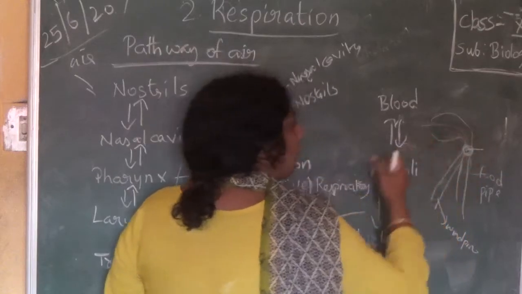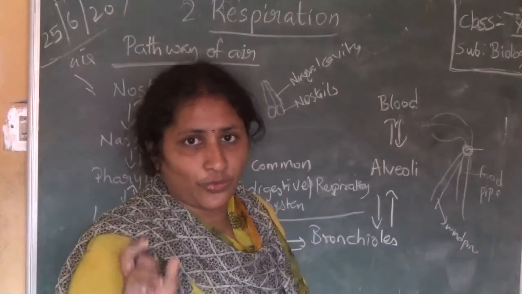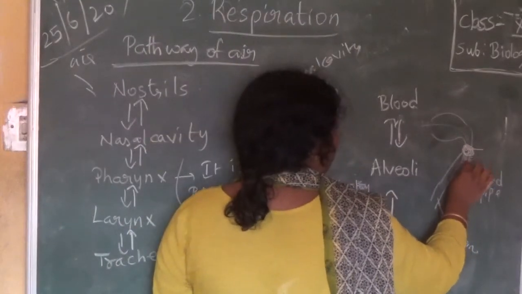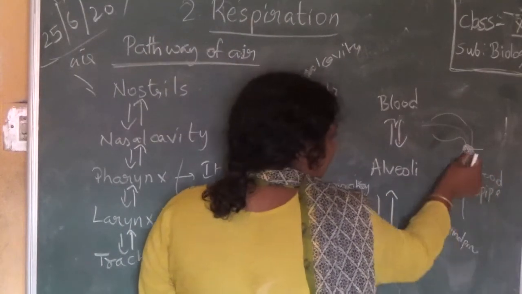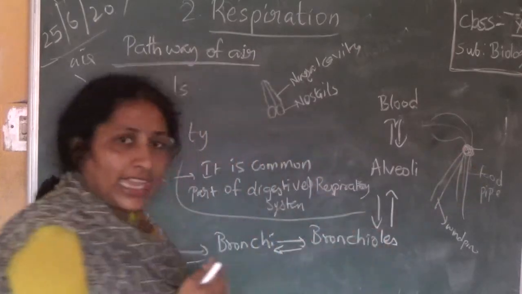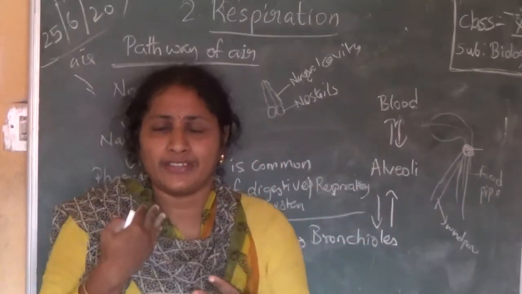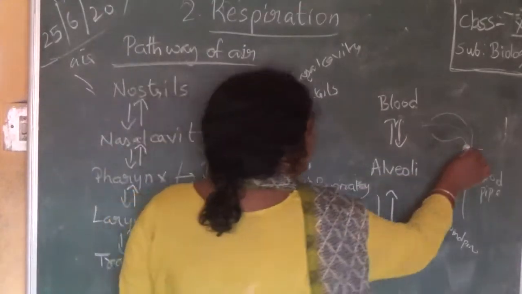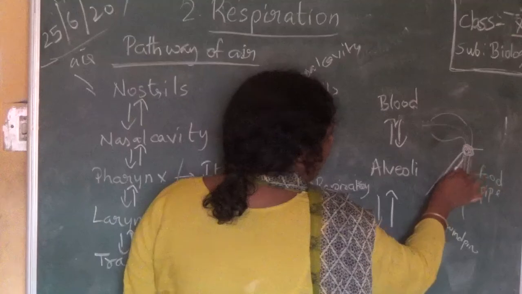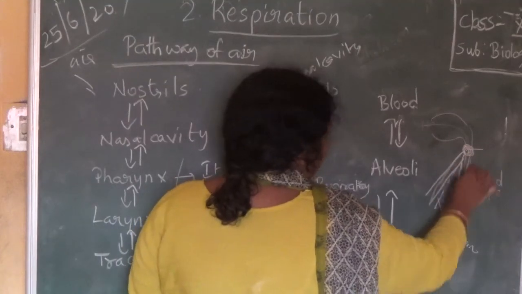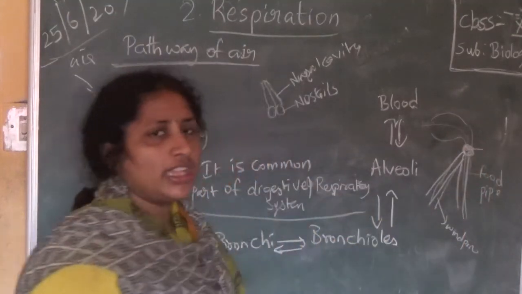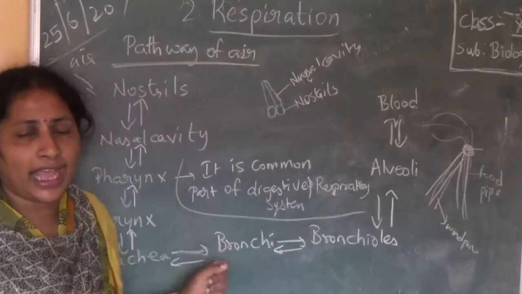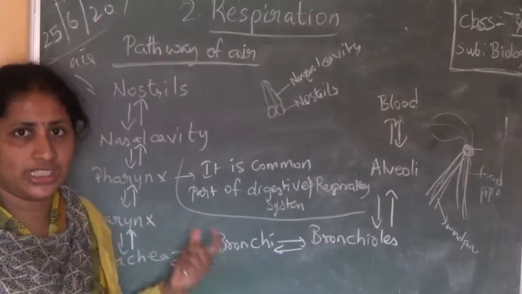So the mouth or the buccal cavity opens into pharynx, and the pharynx is the common part where the food pipe and the windpipe connect together. The pharynx is a part from where the windpipe starts and the food pipe goes down. Very important point: pharynx is a common part of digestive and respiratory system.